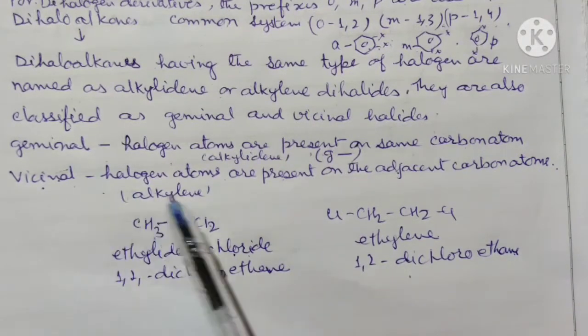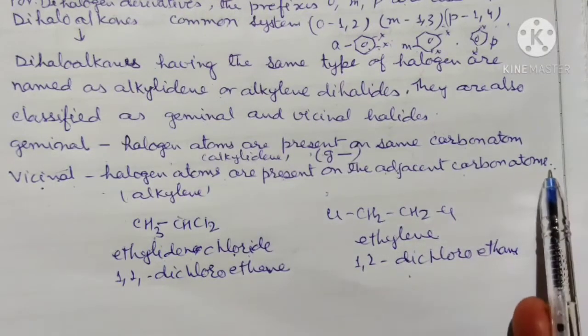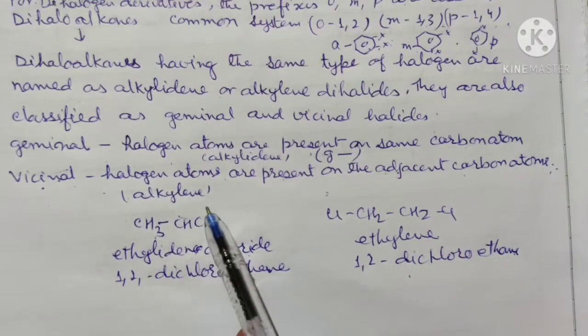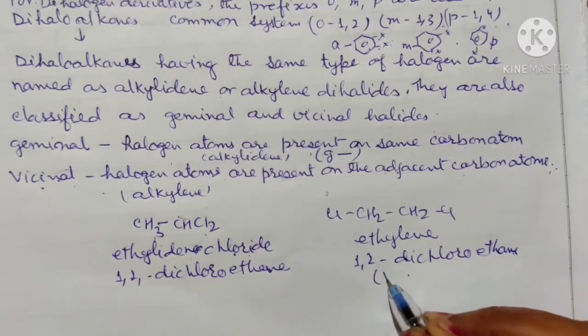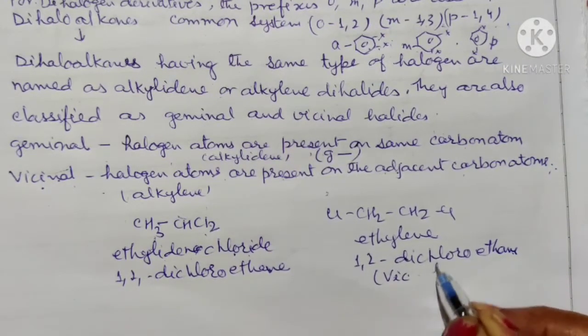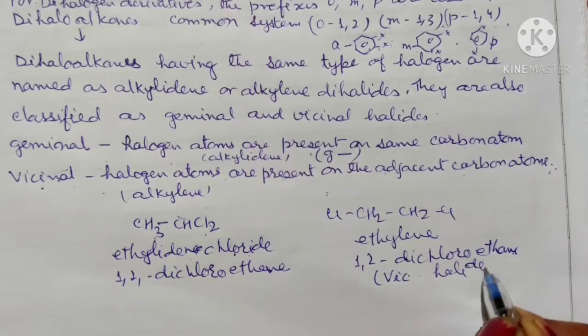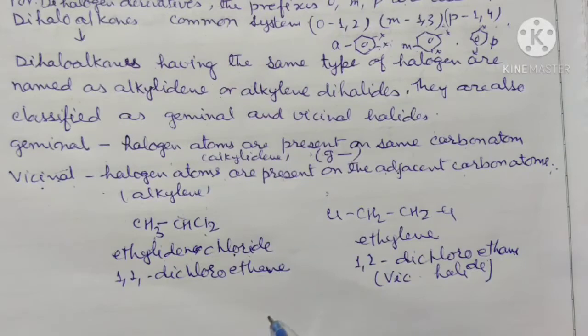And when the halogen atoms are present on the adjacent carbon atoms, then they are called alkylene, and they are called vicinal, abbreviated as vic halide. So in this way they are named in the common system.